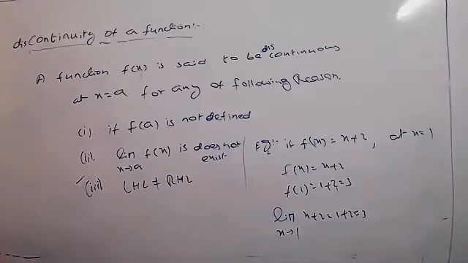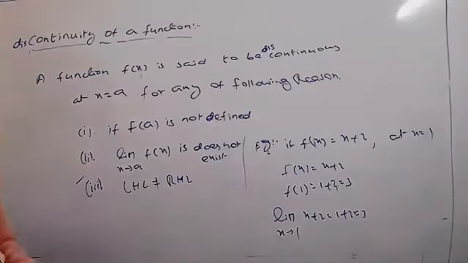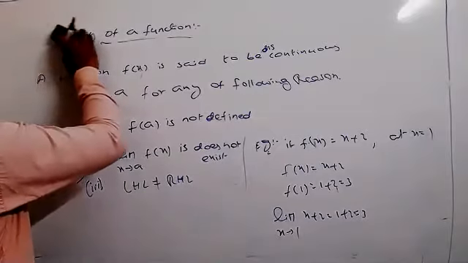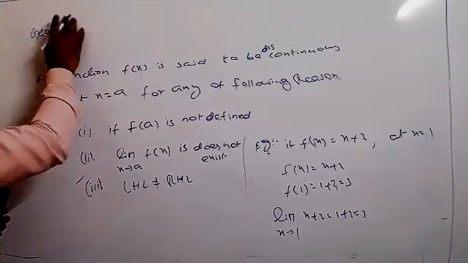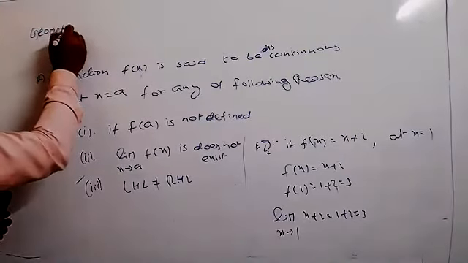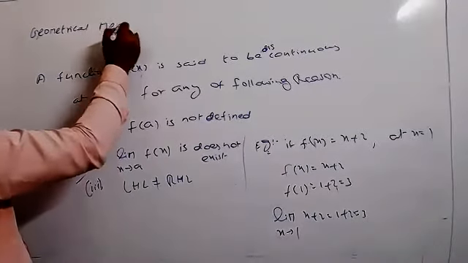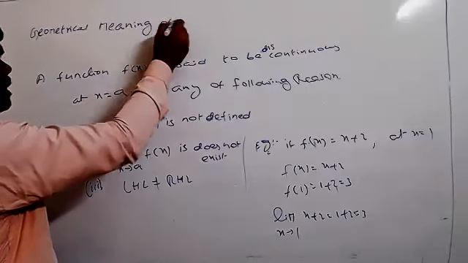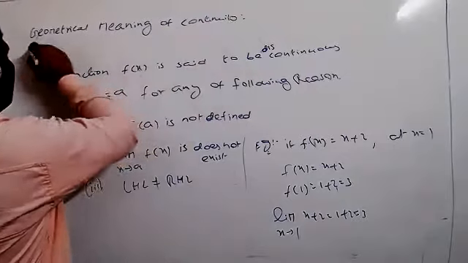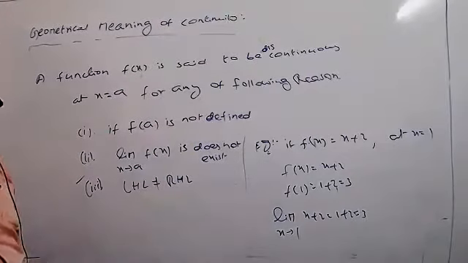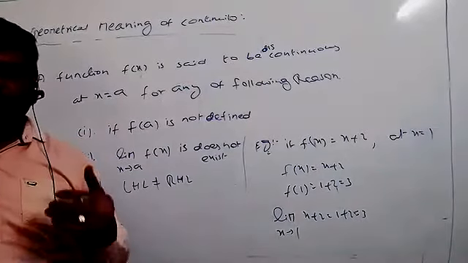Now, taken graphically, you can write the geometrical meaning of continuity. Generally, what is the meaning of continuity? It is continuous, no breaks at all.